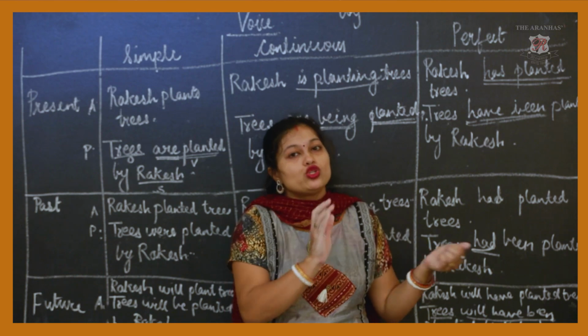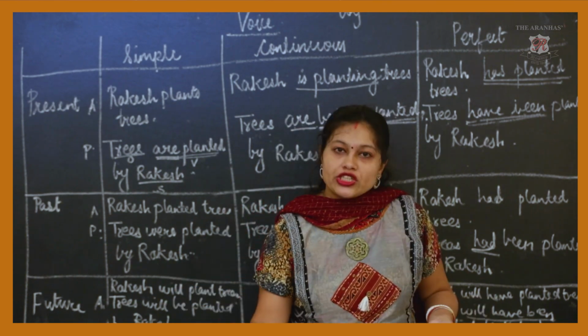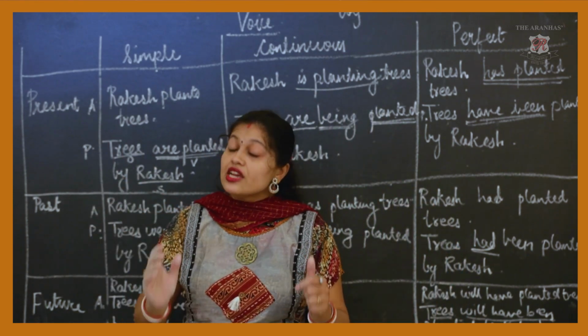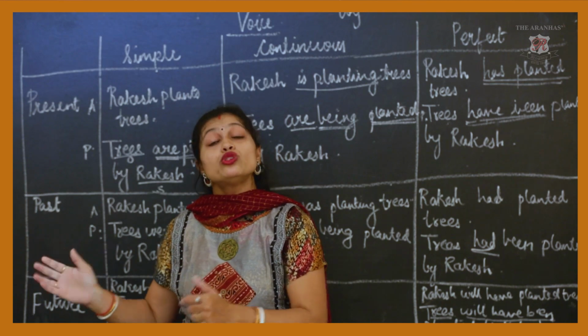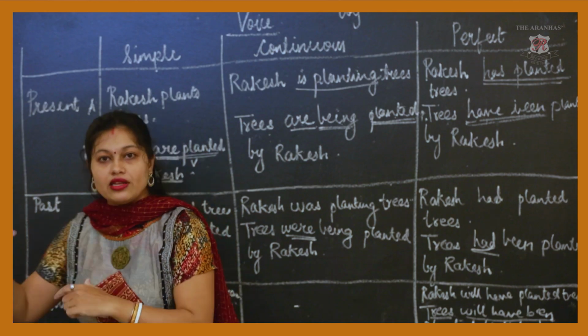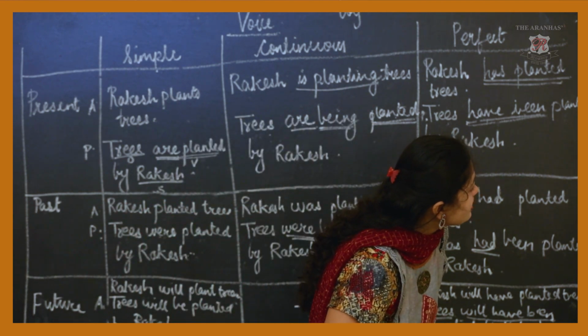When the subject is not known, that time we use passive voice. The school was decorated. By whom it was decorated is not known. That is why we simply say the school was decorated. That time we use passive voice. Okay, next, to connect ideas in different clauses or sentences more clearly. When we want to connect two ideas clearly, that time we use passive voice. Okay, we'll see through example.